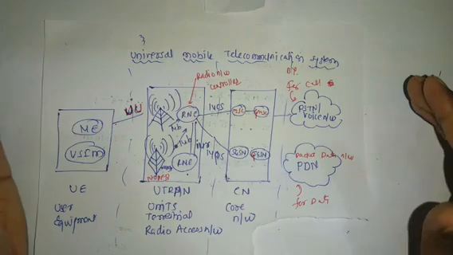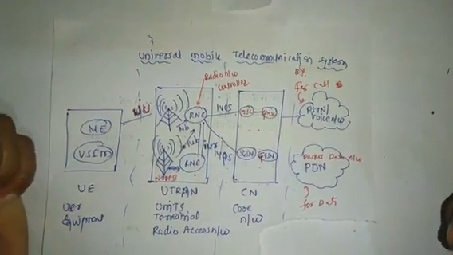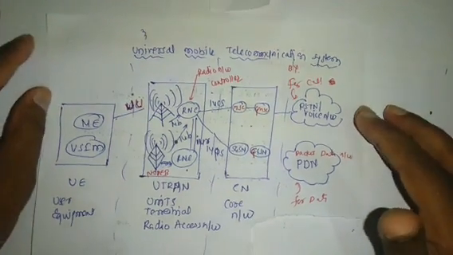So our today's assignment is to draw a well-labeled diagram of UMTS. This is your assignment question.